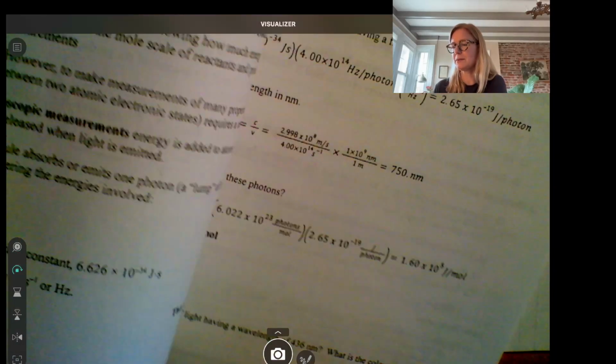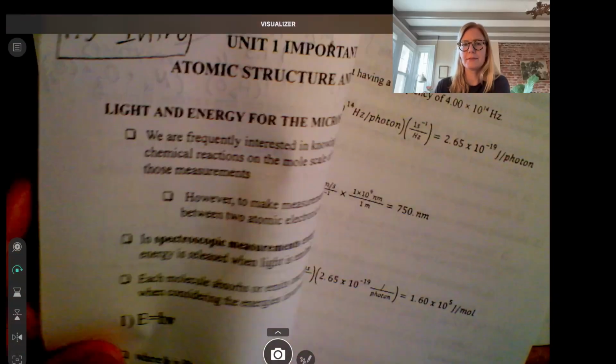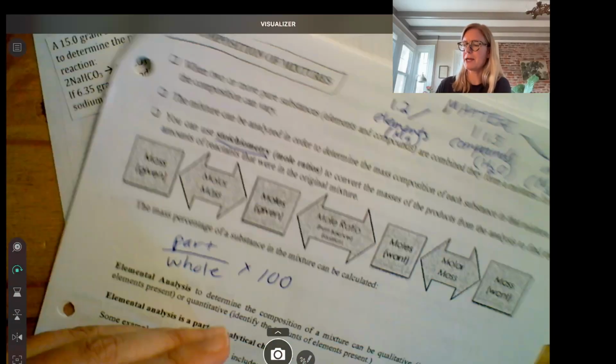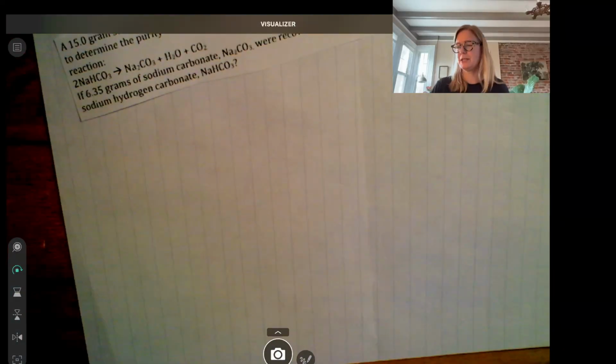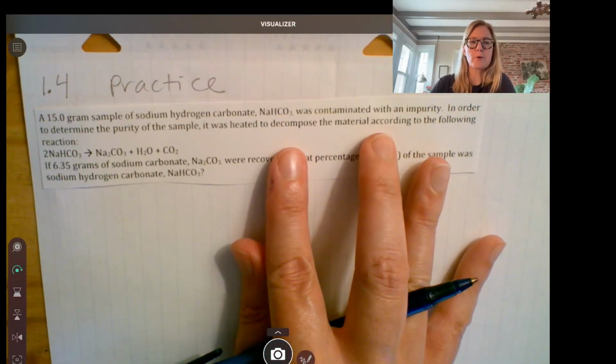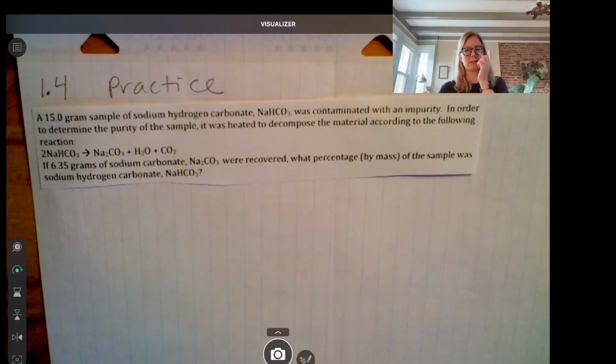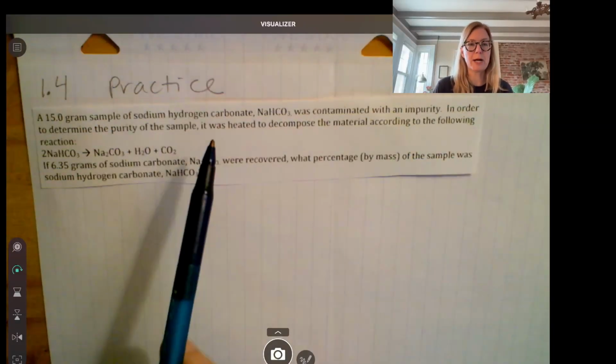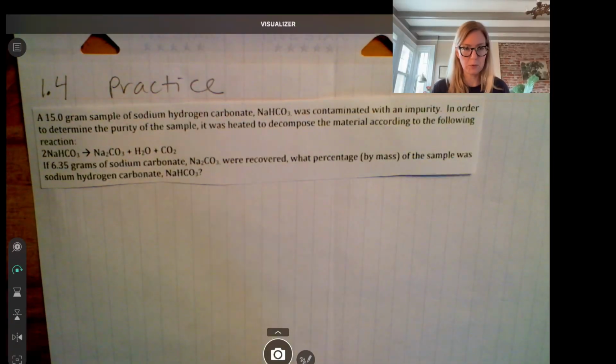Okay. Unfortunately for 1.4, because this is 1.5, the practice problem did not photocopy onto here. So on a separate piece of notebook paper, just write 1.4 practice, and we're going to do one practice problem. Again, this is just a preview of what we're going to be doing in 1.4. Don't worry too much, okay? So I want you to copy down this practice problem onto your own paper, okay?